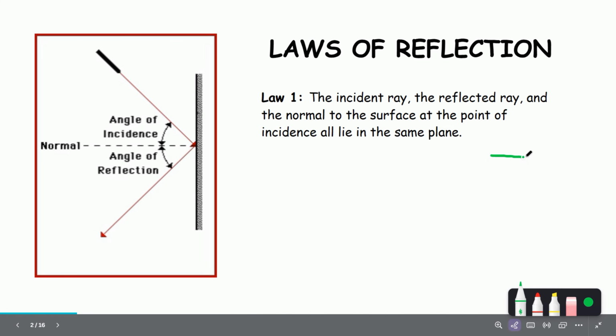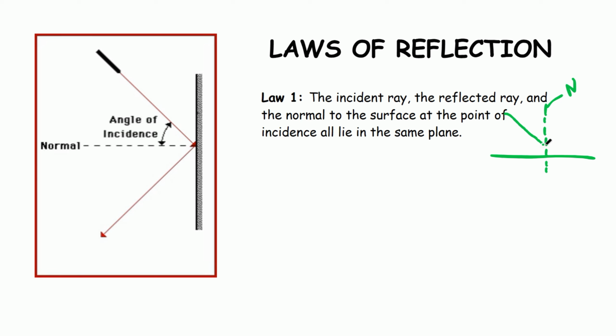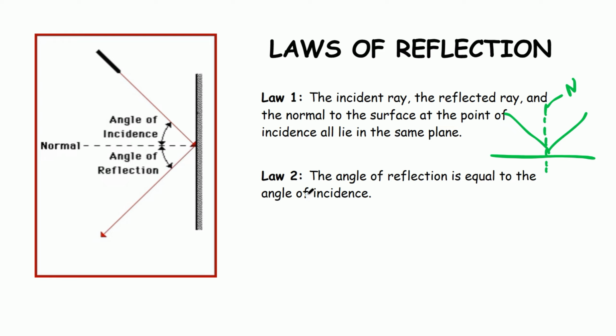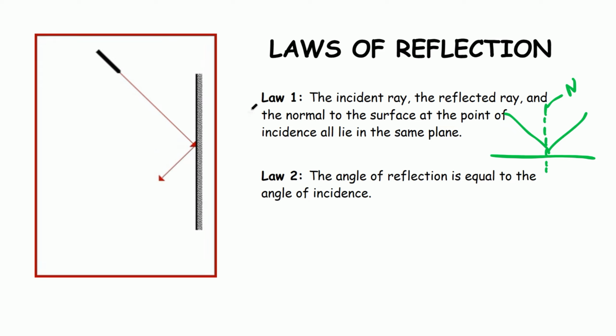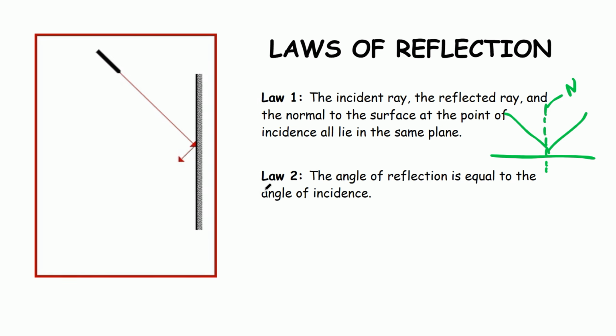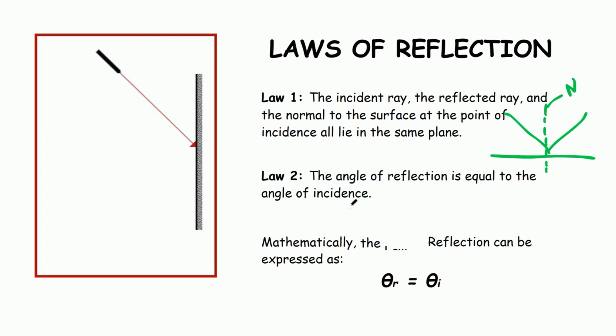So pwede sad siya ani og itsura. With this is the normal, this is the incident ray, and this is the reflected ray. And then the law 2 states that the angle of reflection is equal to the angle of incidence. So if ang law 1 is more on the coplanar side in which ang kining tulo ka elements kay naa sila permi sa usa ka plane, ang law 2 is more on the angular side in which mag-ingon siya na ang angle of reflection ug angle of incidence is always equal mathematically.